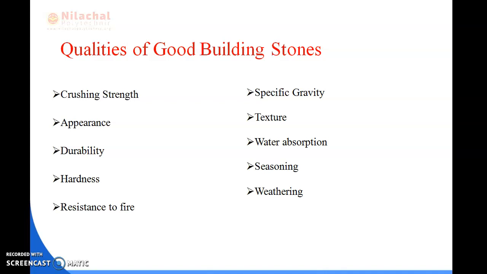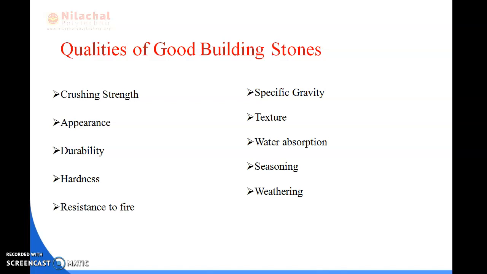If it exceeds 60%, then we can say it is not of good quality as a building stone. So we can say that for a good building stone, the percentage absorption by weight after 24 hours should not exceed 60%.